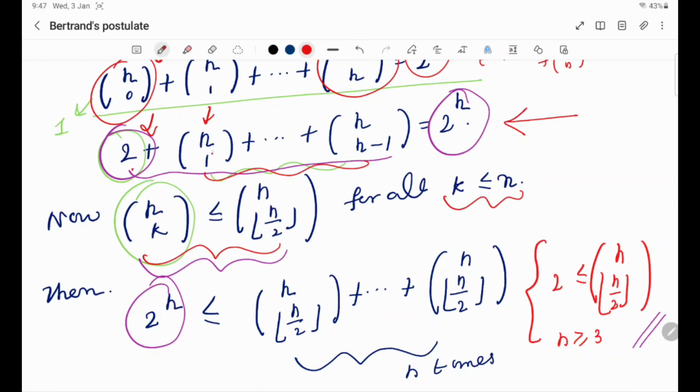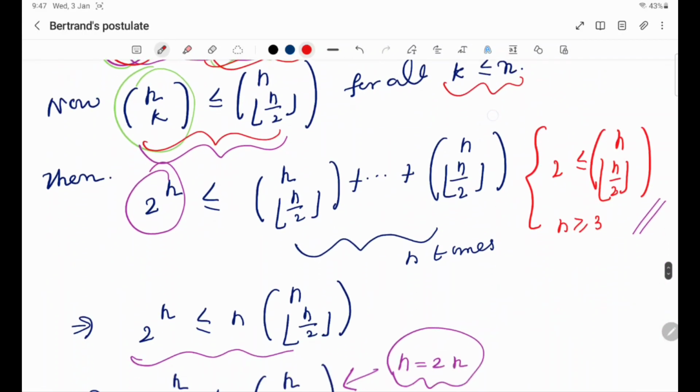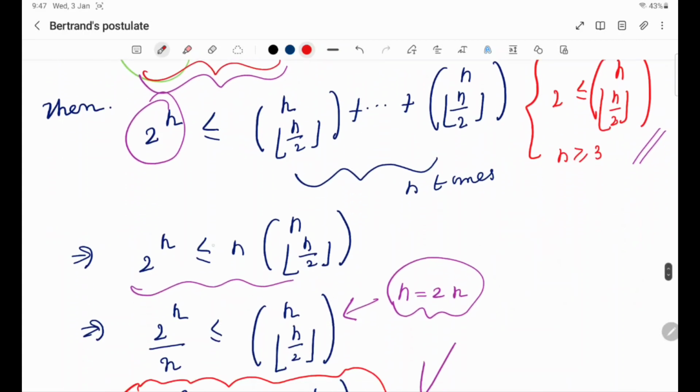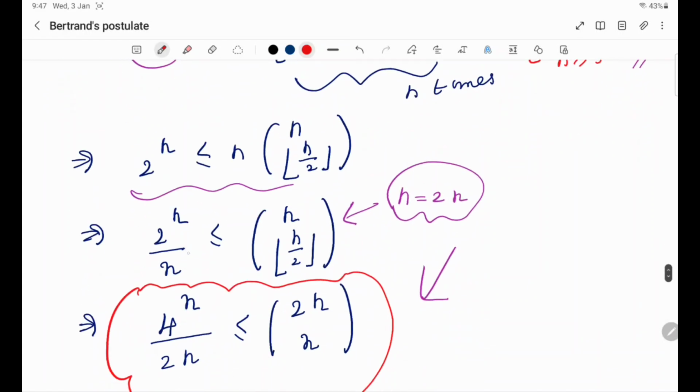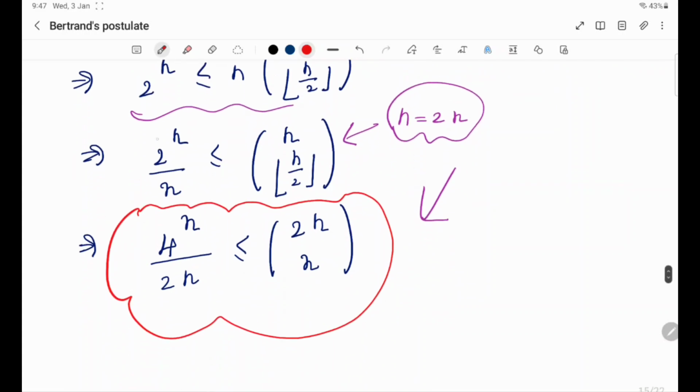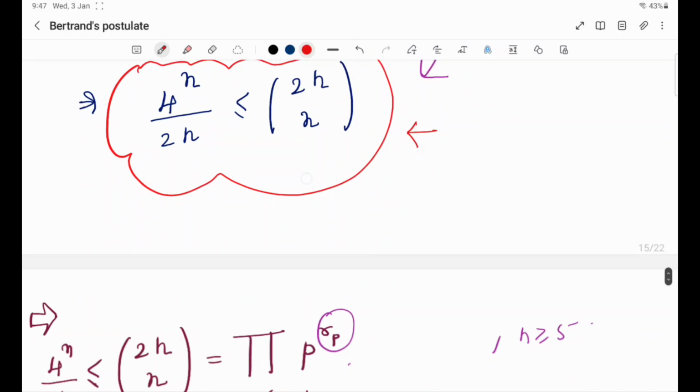So how many terms are there? 1, 2, already n minus 1 of these, and including this one, n elements. So n times I am getting n choose floor n by 2. If you rewrite, 2 raised to n is less than or equal to n times n choose floor n by 2, and finally you get 2 raised to n over n is less than or equal to n choose floor n by 2. Replace n by 2n, and you get this estimate: 4 raised to n over 2n is less than or equal to 2n choose n. Okay, so that is the estimate we wanted.